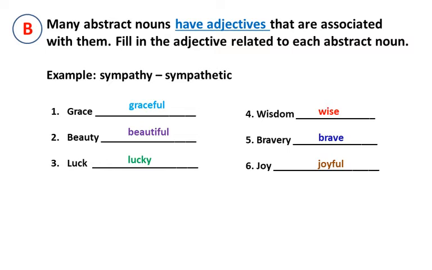Wisdom, wise. Bravery, brave. Joy, joyful. Grace, beauty, luck, wisdom, bravery and joy are the abstract nouns, and graceful, beautiful, lucky, wise, brave, joyful are the adjectives associated with these abstract nouns.